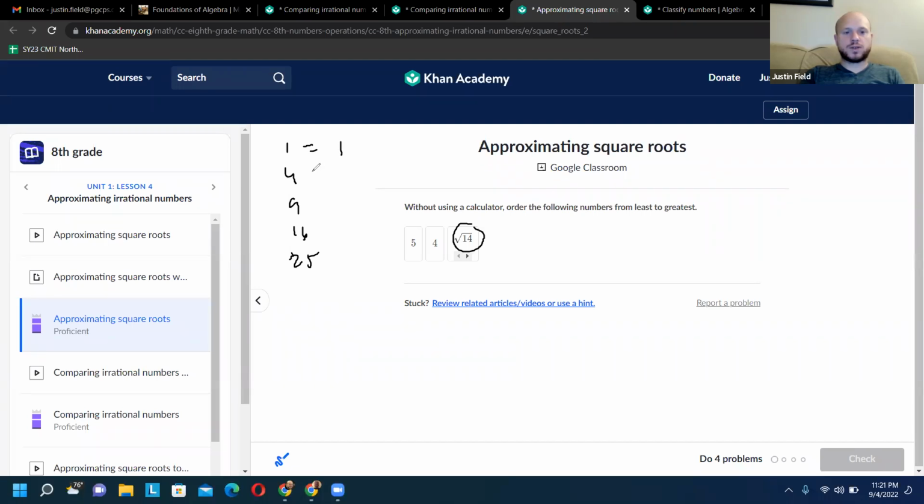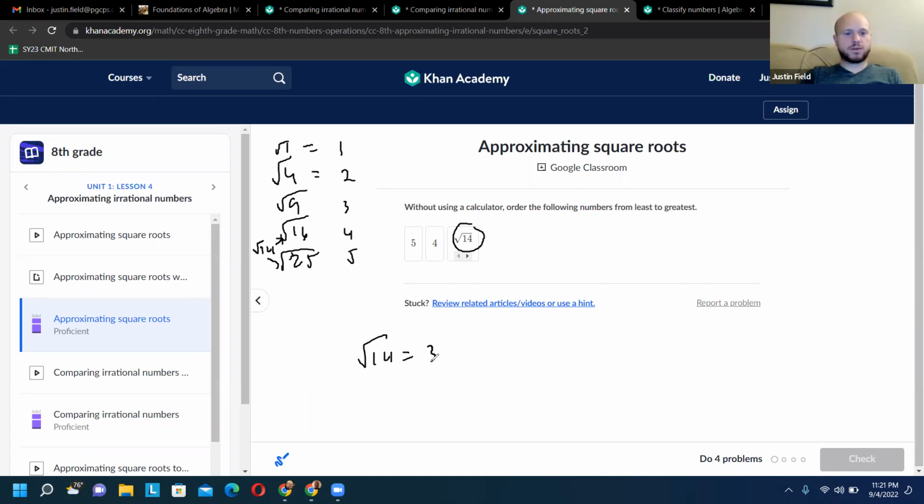The square root of 1 is 1. The square root of 4 is 2. 3, 4, 5, right? And so the square root of 14, that's in between the square root of 16 and the square root of 25.